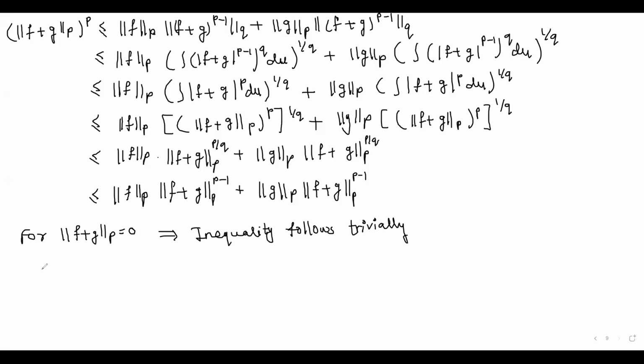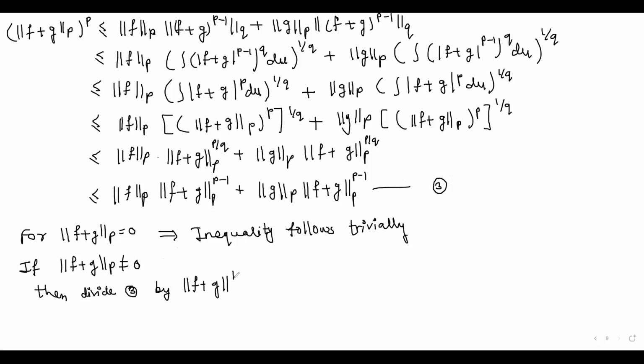But if norm of f+g over p is not equal to 0, then we will number this as 3, and divide 3 by norm of f+g to the power p minus 1 on both sides.